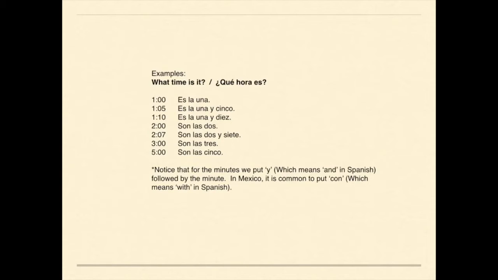Or, if it's 1:05, es la 1:05. 1:10, es la 1:10. 2 o'clock, son las 2. 2:07, son las 2:07. 3 o'clock, son las 3. Or 5 o'clock, son las 5. Notice that for the minutes, we put y, or the letter y, which means and in Spanish, followed by the minute. In Mexico, it is common to put con, which means with in Spanish.